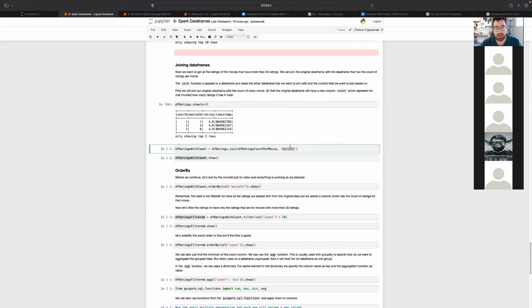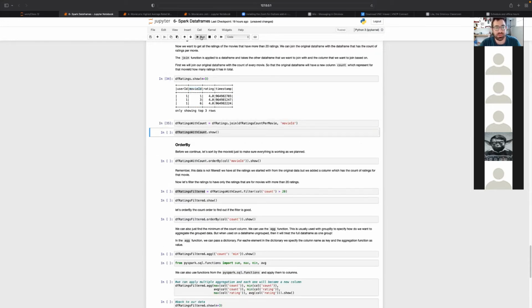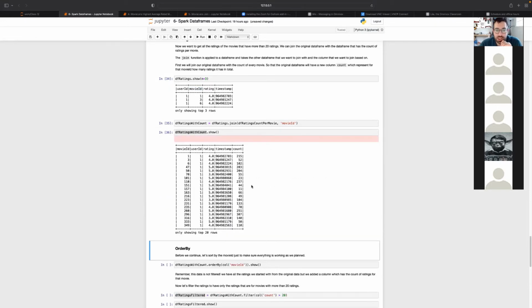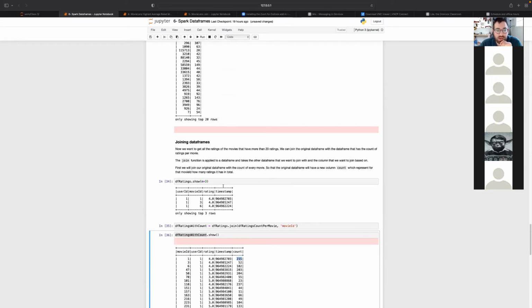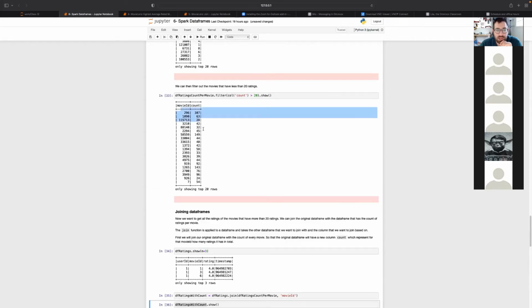Because these movie ID columns in this case match the names, they both have the same exact name. If they were a different name, we can specify a condition here, like where column movie ID is equal to column whatever. We can specify the condition in which it matches the columns. But in this case, the movie ID is the same name for both data frames. And now by doing this, we have the join. So on the ratings data frame, for every single movie, we are joining it with the count based on the processing that we did right here.